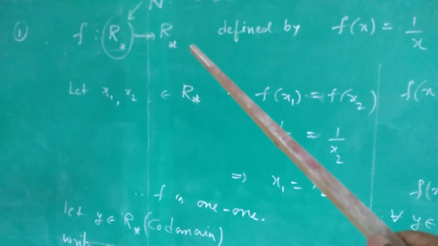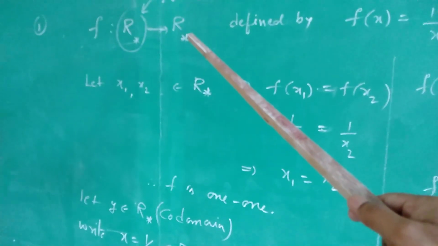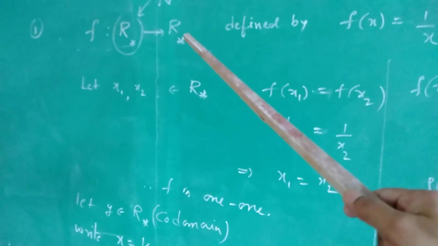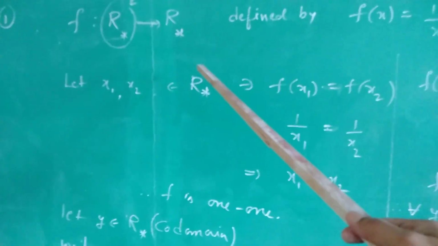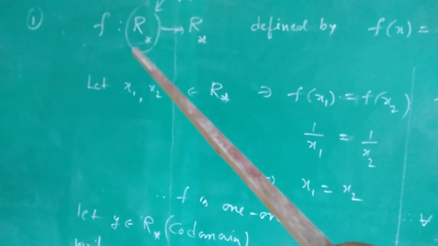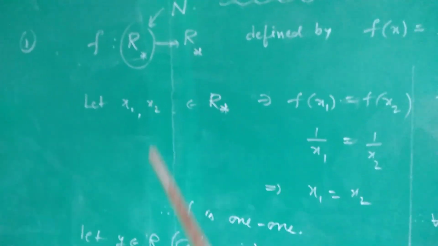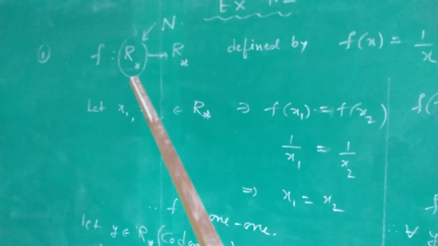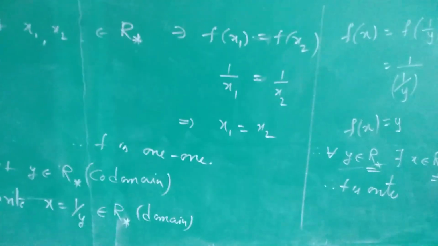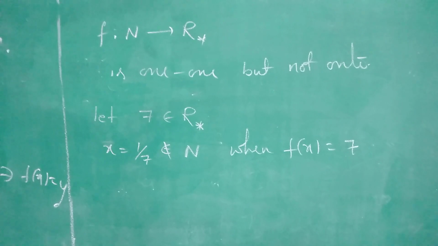If you take 7 here, if you take the integer 7 here, its pre-image should be 1 by 7. 1 by 7 is not in N. Therefore, it is not onto if the domain has been changed to N. Okay, that is what you have to understand.